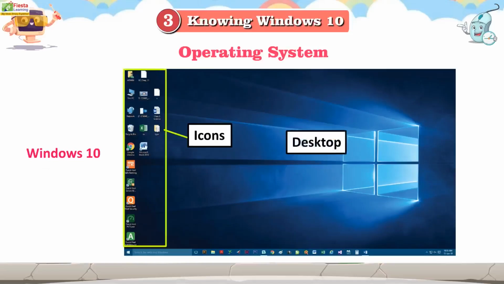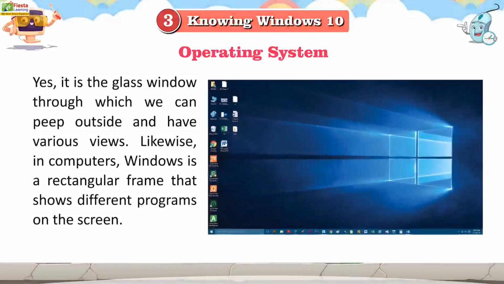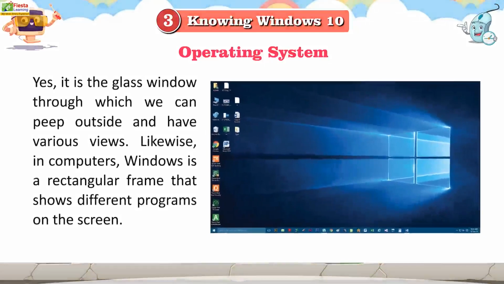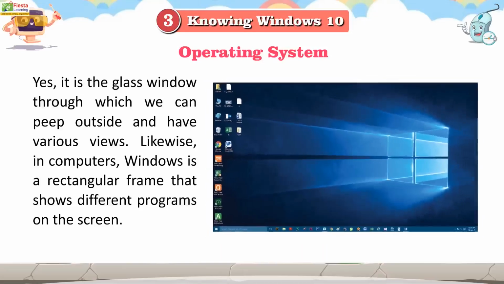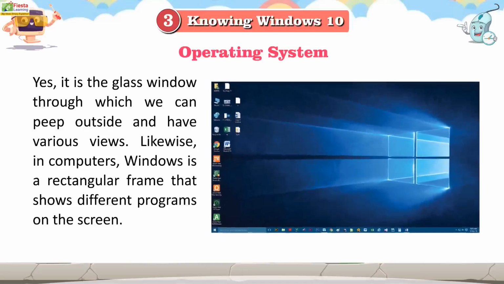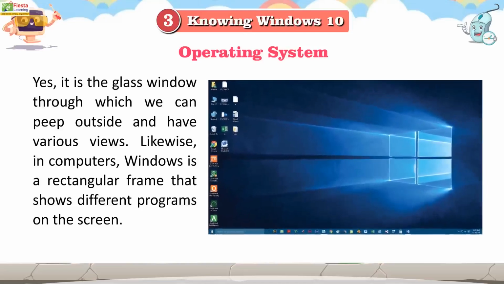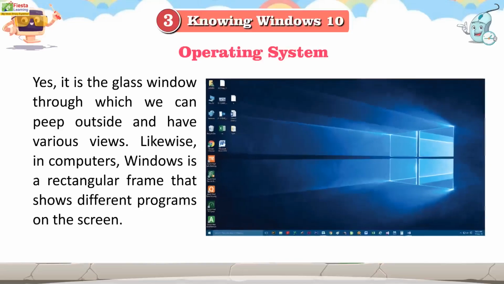Icons, desktop, taskbar, clock. Yes, it is the glass window through which we can peep outside and have various views. Likewise, in computers, Windows is a rectangular frame that shows different programs on the screen.